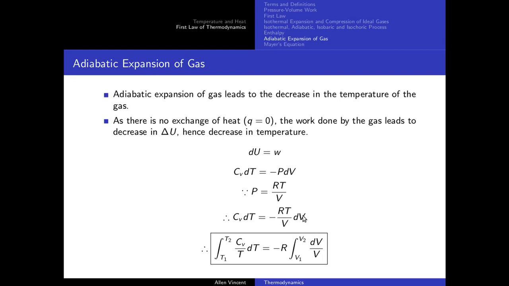So if you integrate, this expression will basically give you how pressure and volume come into the picture. Now I am not going to get into the details of this expression right now, because we are going to come back to it when we talk about kinetic theory of gases. The main purpose of taking this topic up was to give you this expression, so that when we do kinetic theory of gases, we will have something to take forward. So I'm not going to disclose those things right now, but just keep this thought in mind.